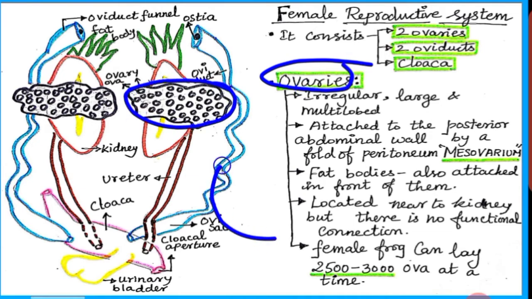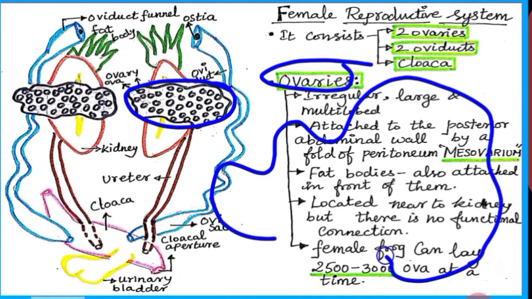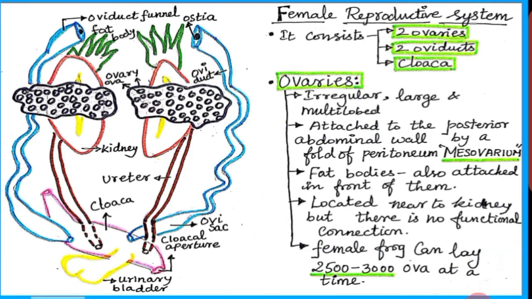Ovaries are irregular, large, multi-lobed structures. Ovaries are attached to the posterior abdominal wall by a fold of peritoneum called mesovarium. In the last video, I explained the term mesorchium.